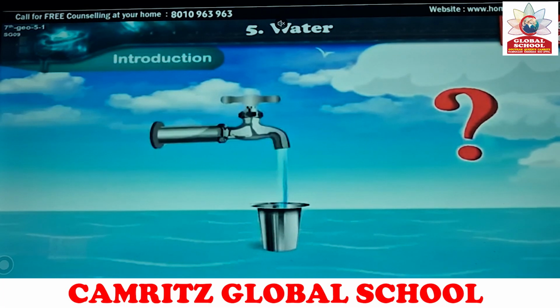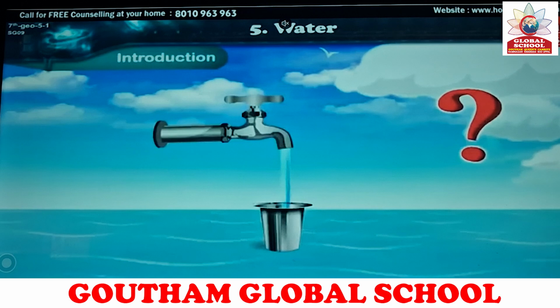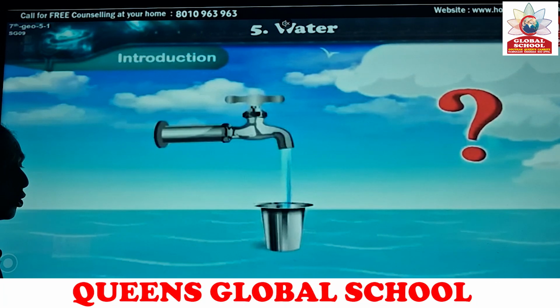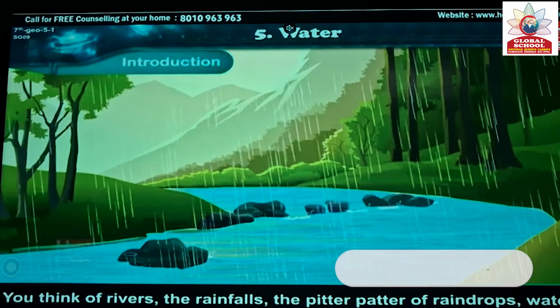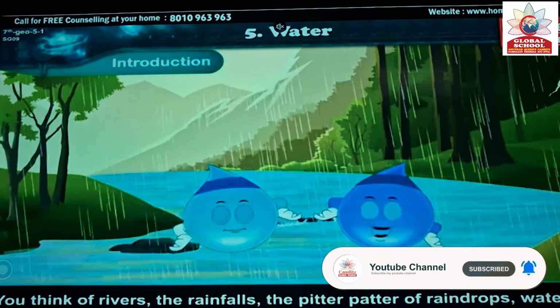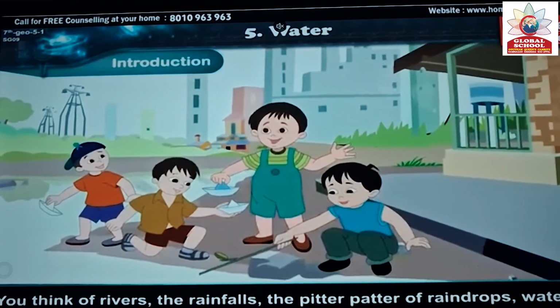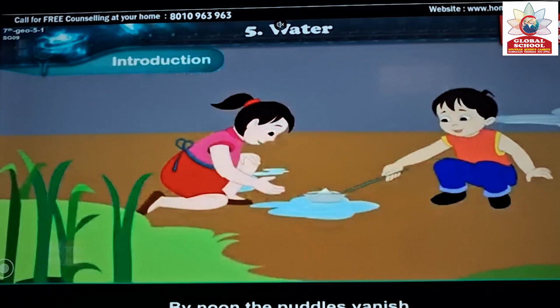Class 7 social science, lesson number 5: Water. When you think of water, what images come to your mind? You think of rivers, rainfall, the pitter-patter of raindrops, water in your tap. Children love to float paper boats in rain puddles.